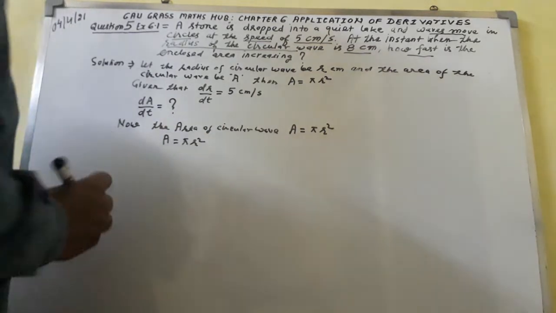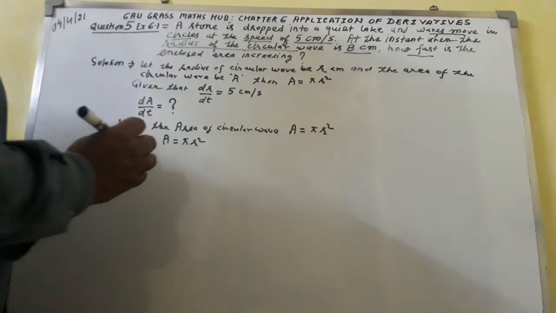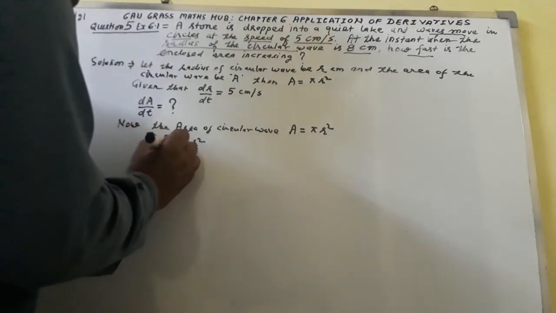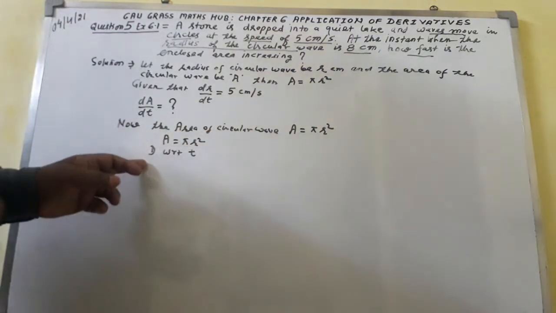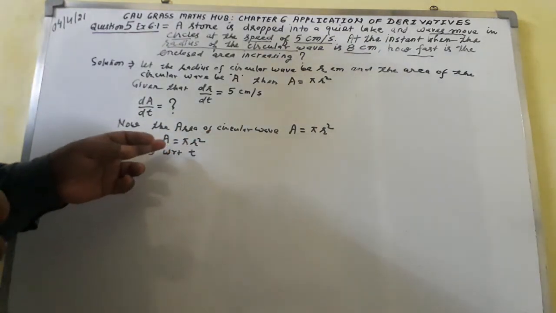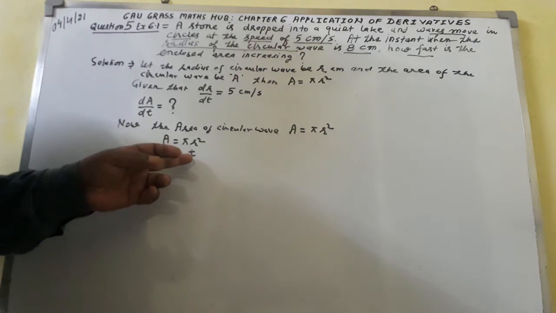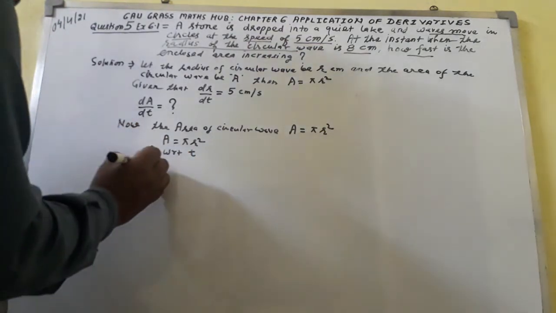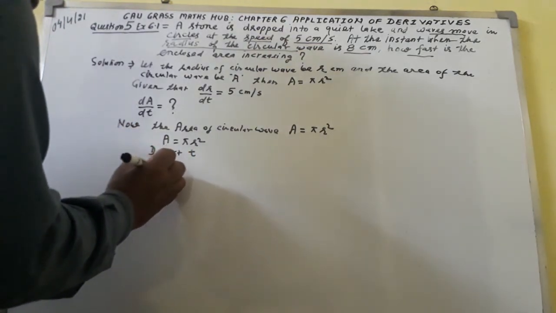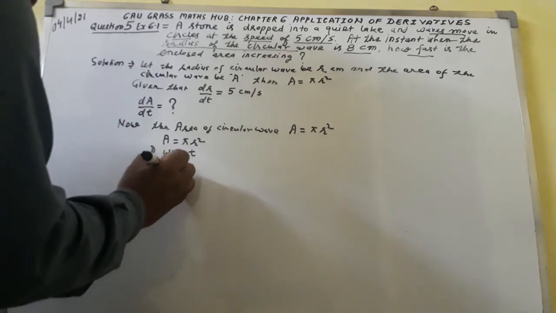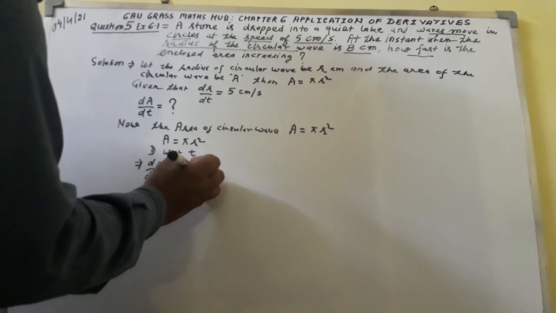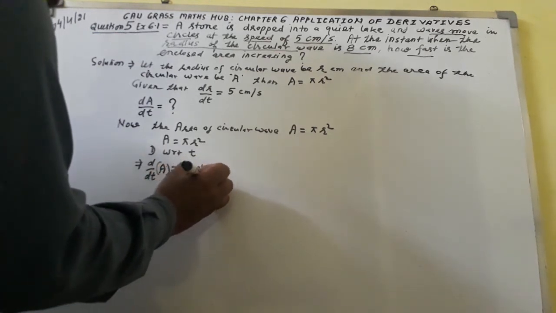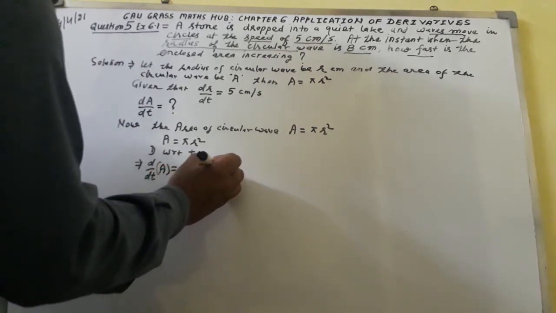Differentiating the area of the circular wave with respect to t, d over dt of A equals pi times d over dt of r square.